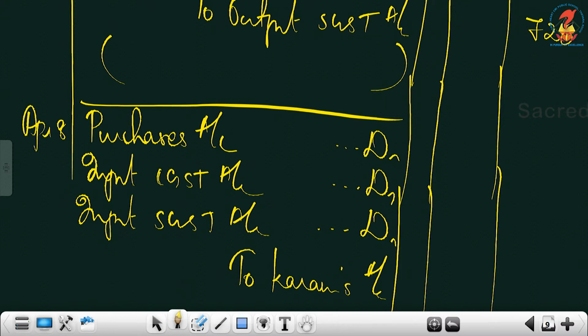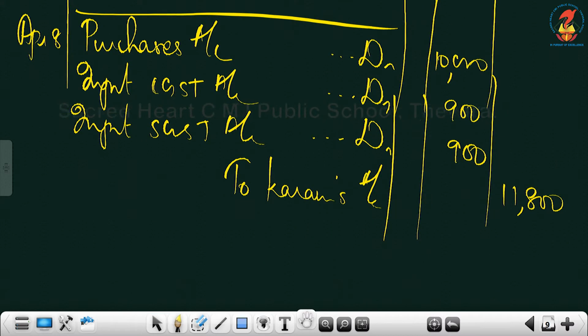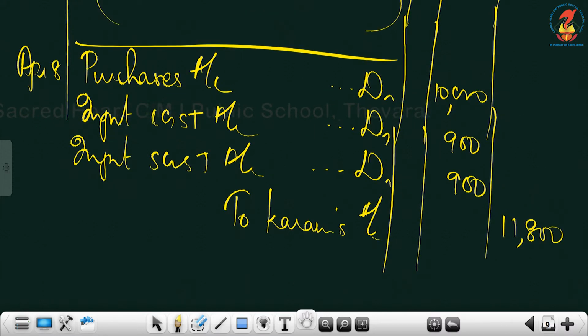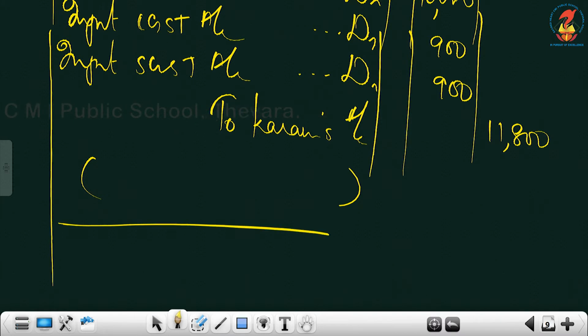That's a basic entry. Yes, purchases account we have to write 10,000. Then 9% you compute on 10,000. So it is 900 each. Altogether you add this debit side total. You write 11,800 on the credit side. Write the narration now. And you can close this.